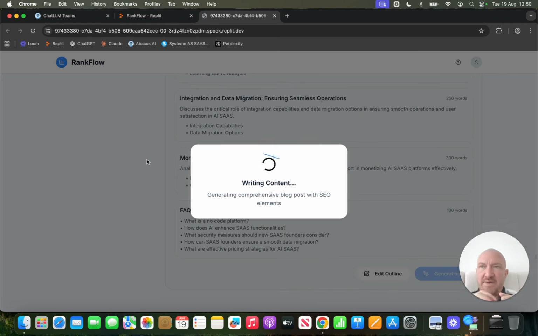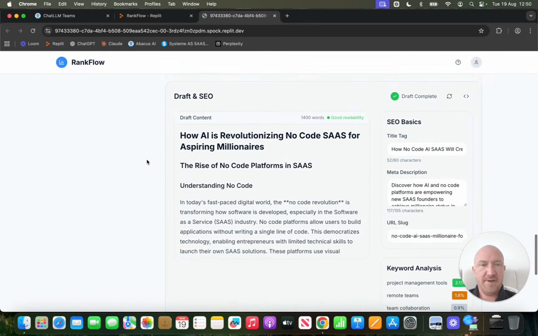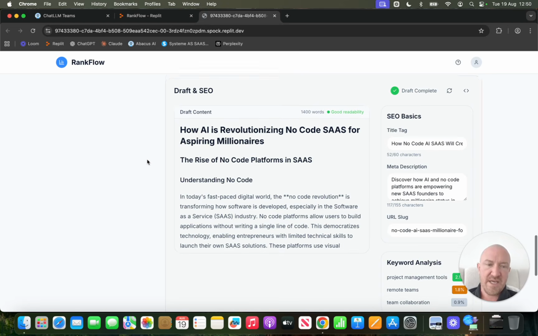So you've got the creativity of the LLM that wrote the PRD, and you've got the creativity of the agent in Replit. So essentially, you've almost got two versions of AI working on this that can interpret it in their own way. But obviously, you can just say, I don't like it like this, do it like this instead, and it just changes it. So here we go, drafting an SEO post. Bear in mind, this would have been impossible before ChatGPT, or should have taken months to do something even basic like this.